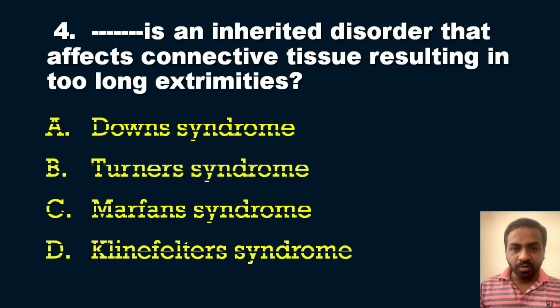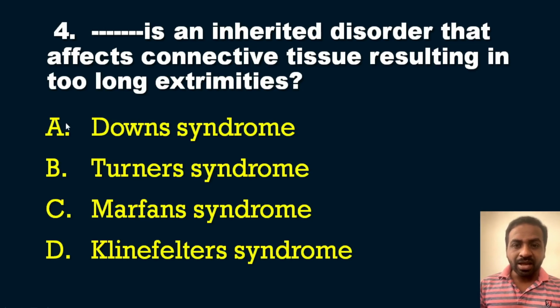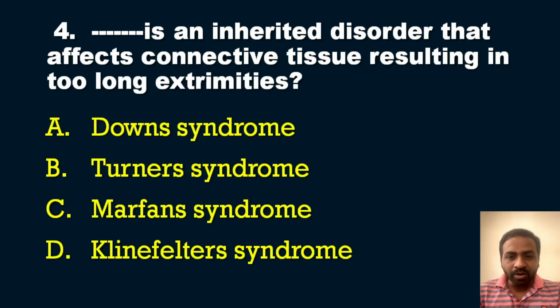So the options for you are: option A, Down syndrome; option B, Turner syndrome; option C, Marfan syndrome; and the final option, Klinefelter syndrome. So connective tissue disorder, too long extremities. Just keep these two key points while answering this question. So definitely you can answer easily. You can omit so many options, and the answer for this question is option C, that is Marfan syndrome. Okay, Marfan syndrome is the answer for the question.